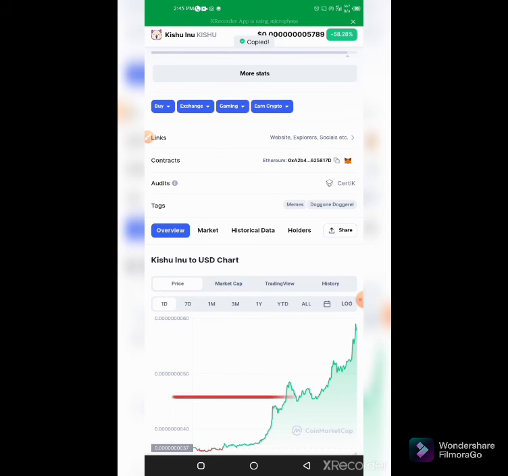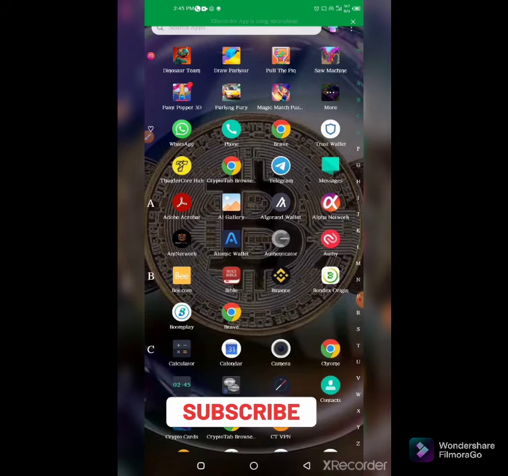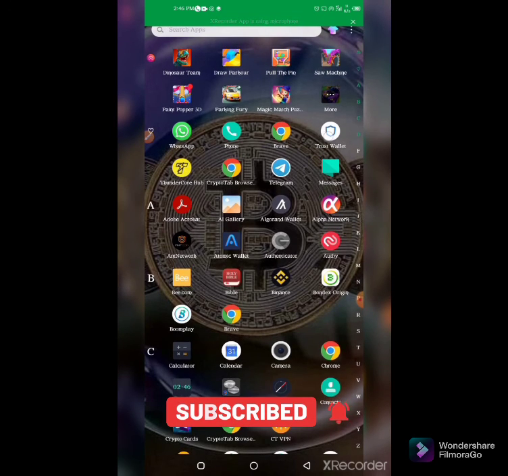Once you've copied, you get a copy notification, and then you go straight to Trust Wallet. You click on Trust Wallet here.